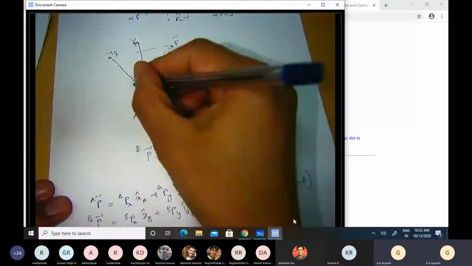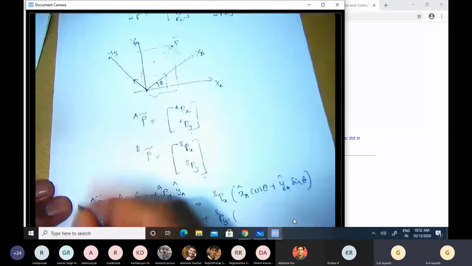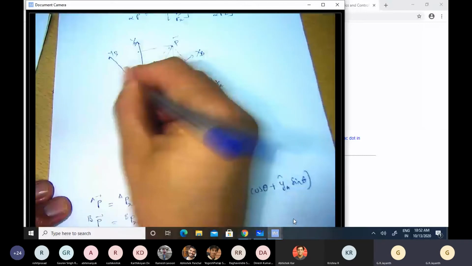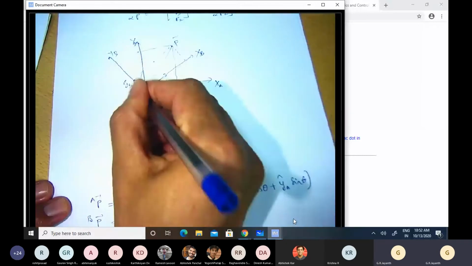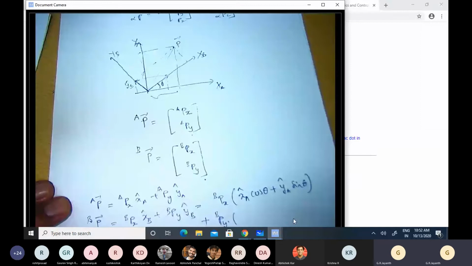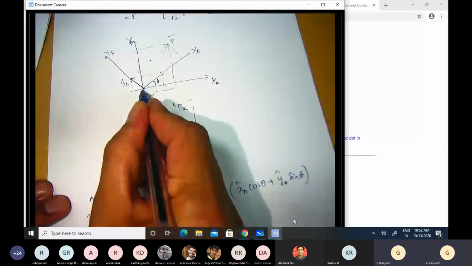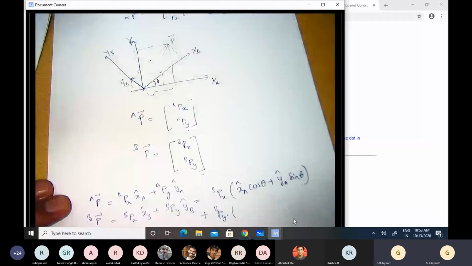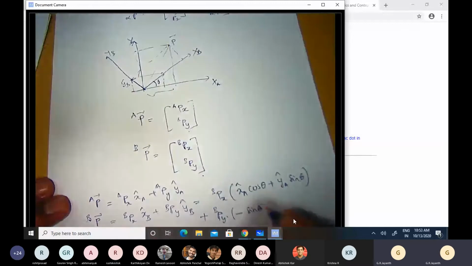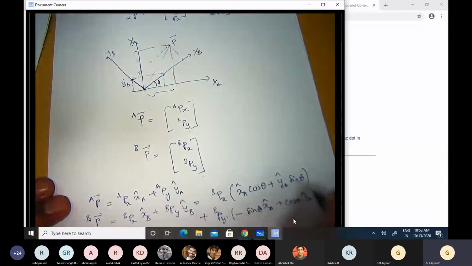If I look at YB cap, that unit vector is something like that, YB cap. I resolve it into the x and y components in the A coordinate system. You see that the x component in the A coordinate system is negative, and therefore it will be minus sine theta XA cap plus cos theta YA cap.